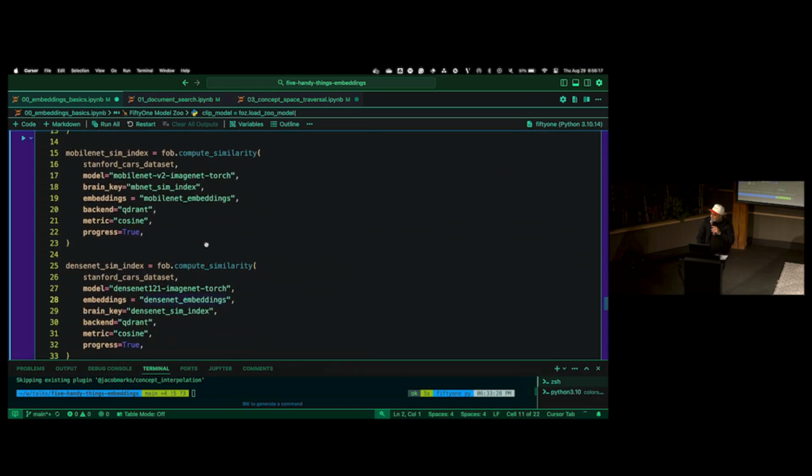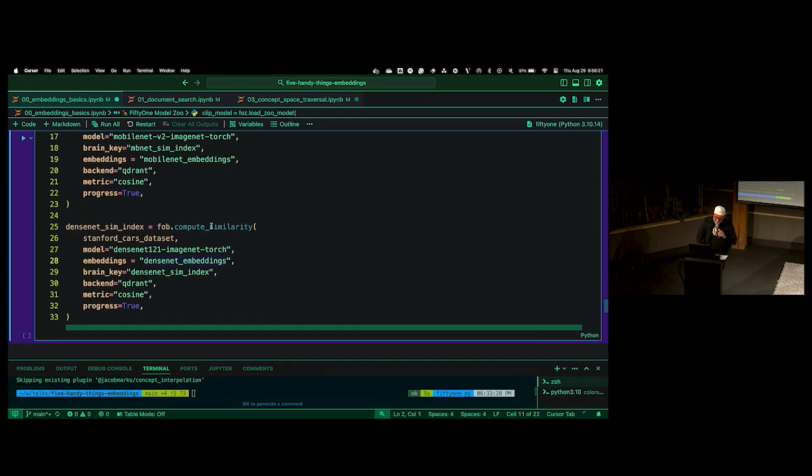If this is too much code for you guys, raise your hand, let me know. I'll try to breeze through it as quickly as possible and just get to the good stuff.